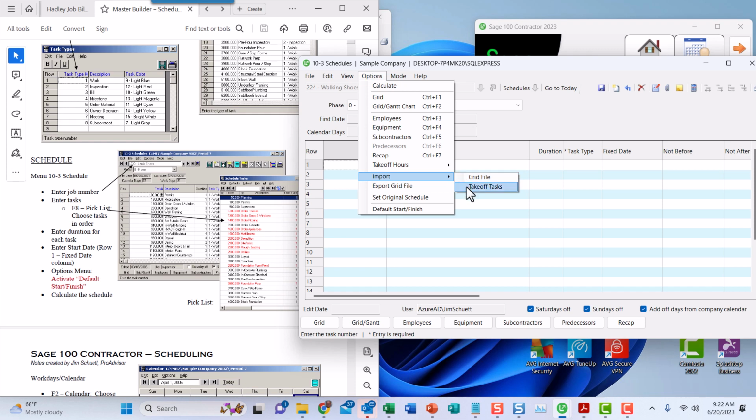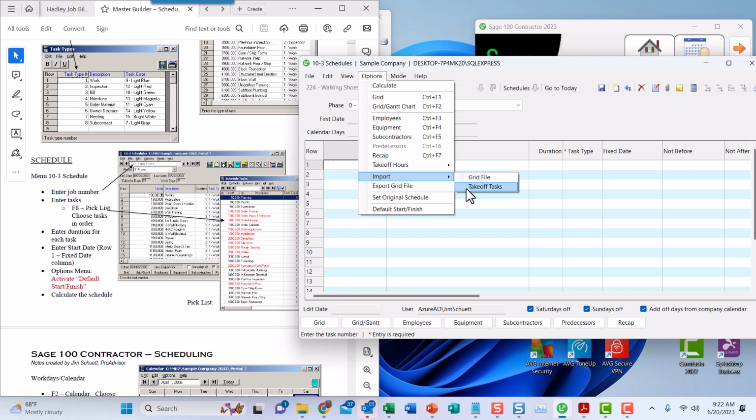The other option is to go to the takeoff, and well, actually you don't have to go to the takeoff, you can just create the task list from the takeoff. The takeoff has a task field for each line in the takeoff, your estimate. And so if you utilize that, then you can pull in the tasks that are specific to this takeoff, maybe not the whole task list, but just specific to this takeoff.